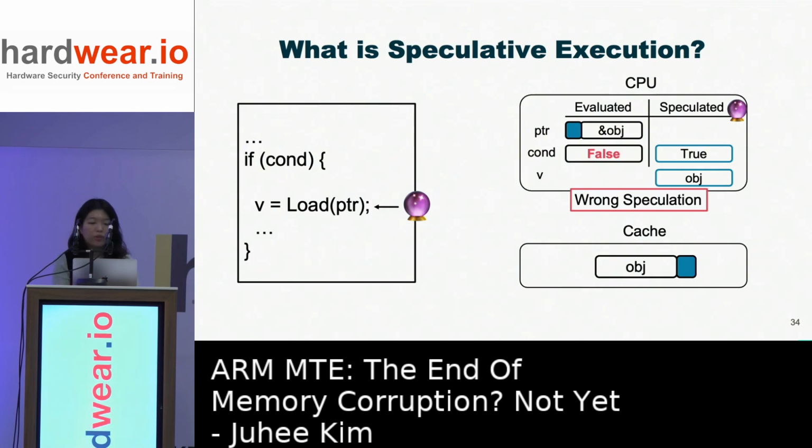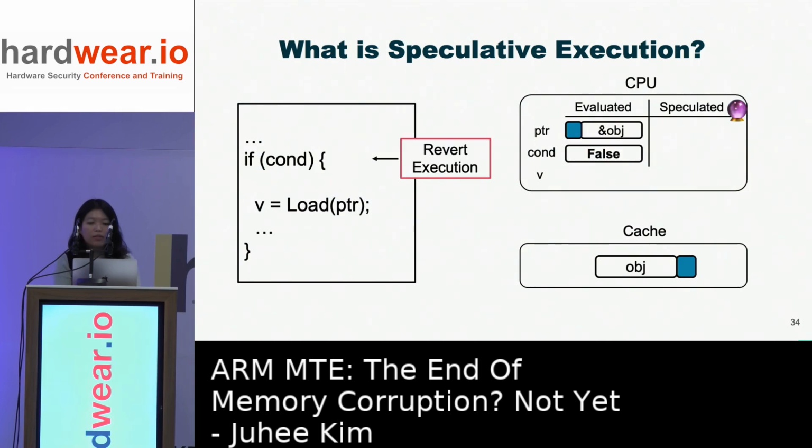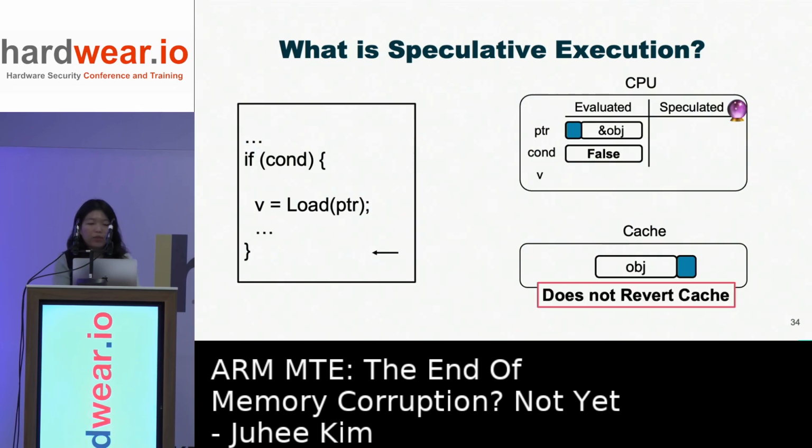Here, when the condition value was false, the code shouldn't have been executed. So the CPU discards the speculated state and reverses the execution to the correct path. However, the CPU does not revert the cache state, so the memory object is still cached.